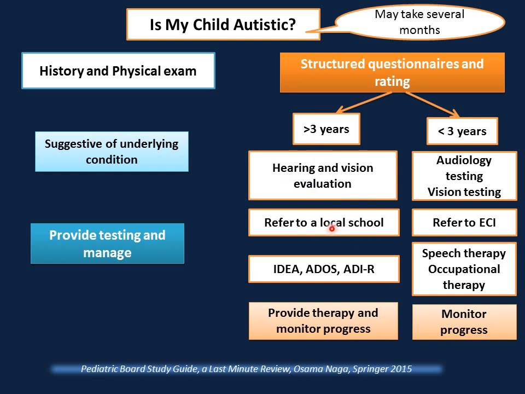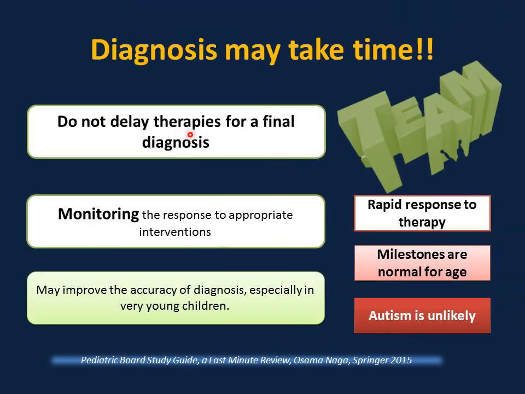The testing and evaluation may include the Individuals with Disabilities Education Act, the Autism Diagnostic Observation Schedule, or ADI-R, which is the Autism Diagnostic Interview Revised. Provide therapy and monitor progress. If history and physical exam are suggestive of an underlying condition, provide testing and manage. Do not delay therapies for a final diagnosis. Monitoring the response to appropriate interventions may improve the accuracy of diagnosis, especially in very young children.